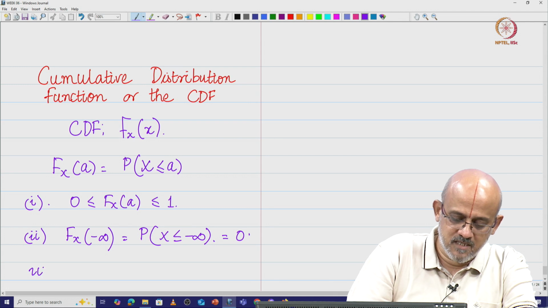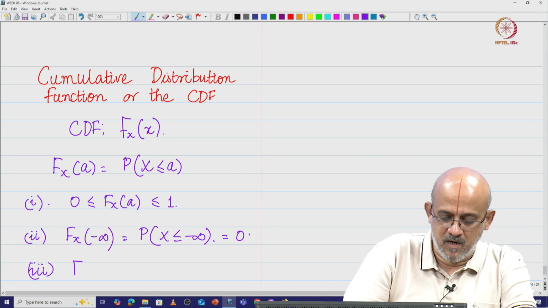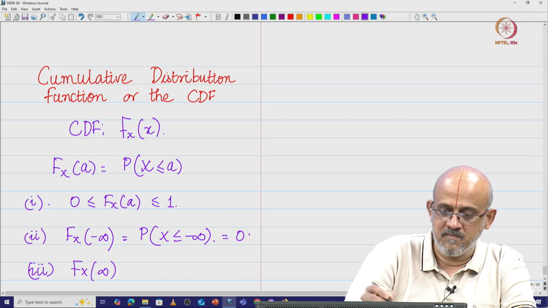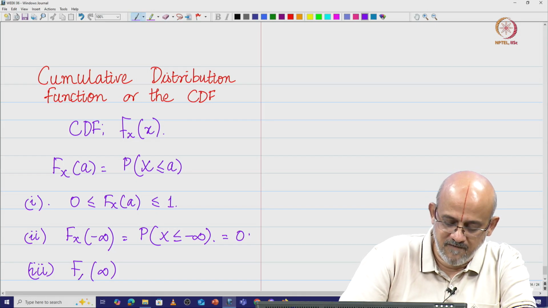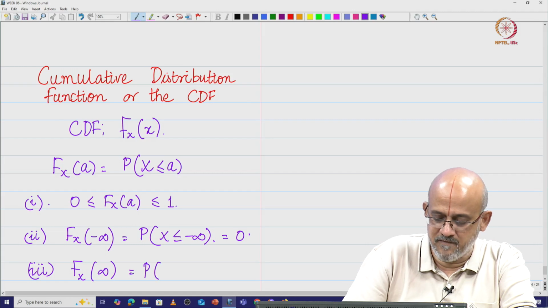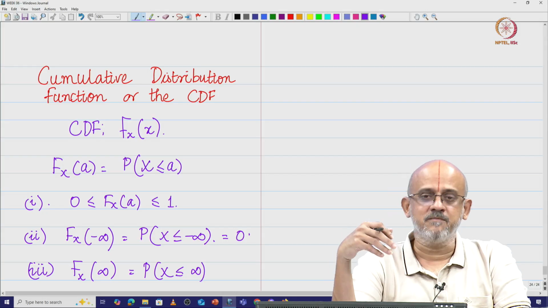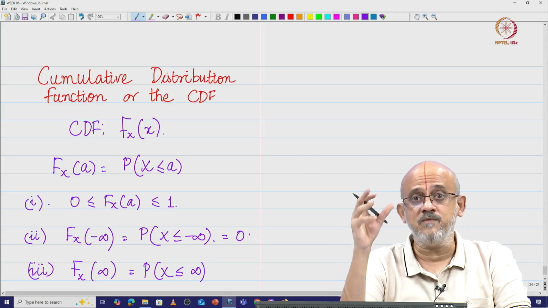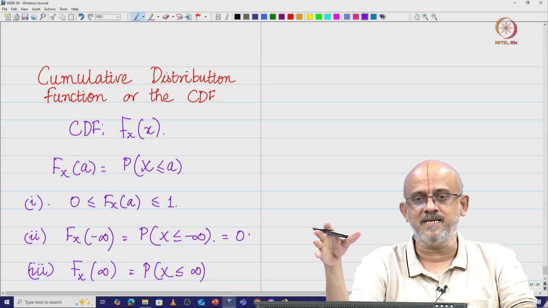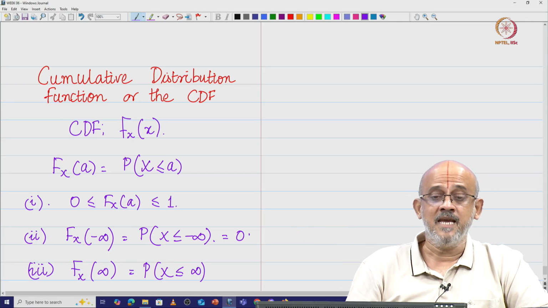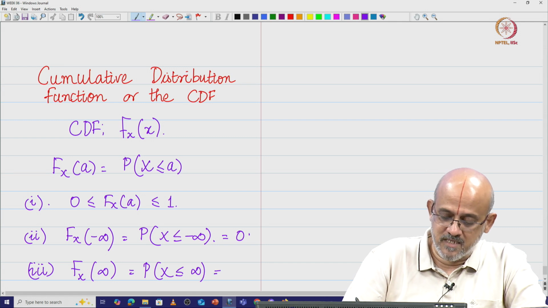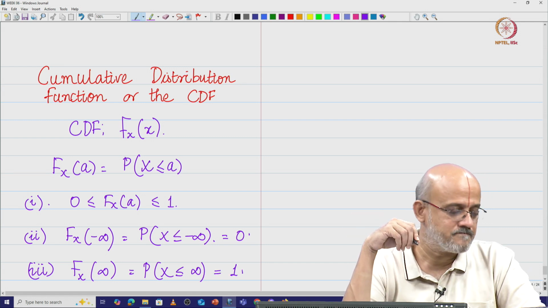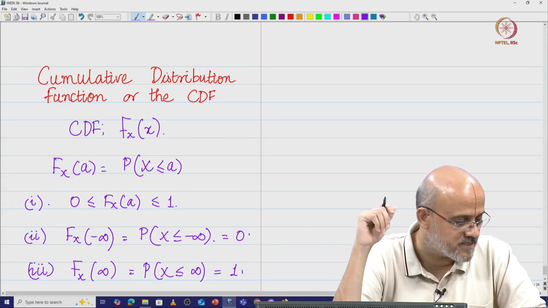The third property is the other extreme. We are going to look at F_X of plus infinity. Again this X is the subscript to say that this is the random variable. F_X of plus infinity is nothing but probability of X less than or equal to infinity. This is interesting because whatever value of X you take, it is always going to be less than or equal to infinity. If you take the entire range, it would still be less than or equal to infinity, and therefore this is like your sample space, and it has a probability which is 1. That is pretty interesting.